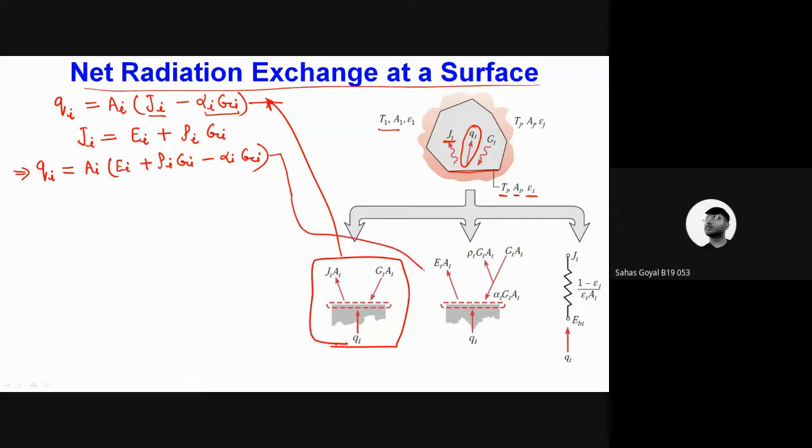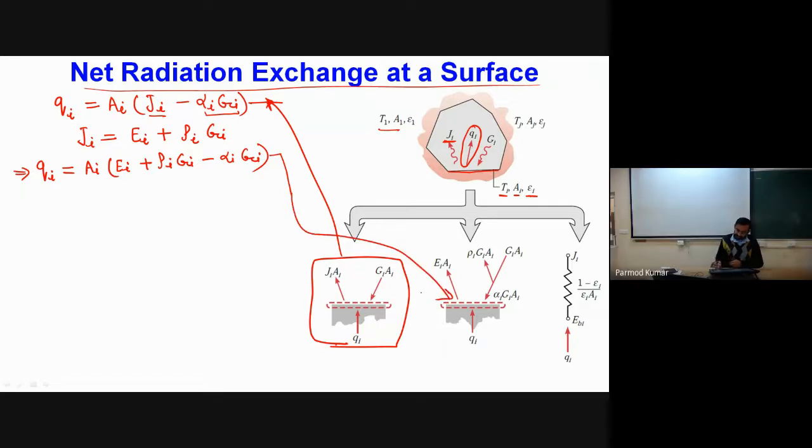Yes, sir. So this second representation shows all these parameters. You can see that alpha i Gi is the fraction absorbed, rho i Gi is the reflected portion, and Ei Ai is what is emitted by the surface. The net balance of all these will be equal to our Qi. Now let us try in some other way using this equation only.